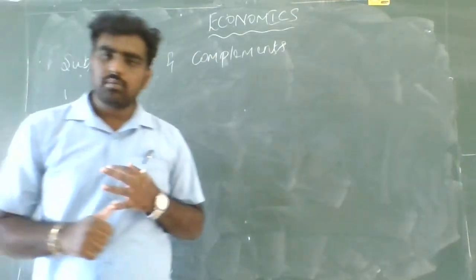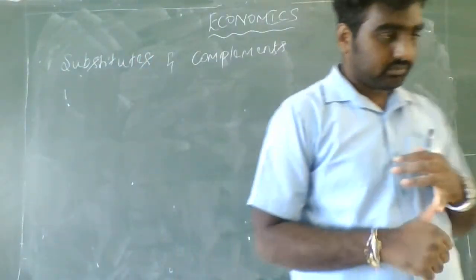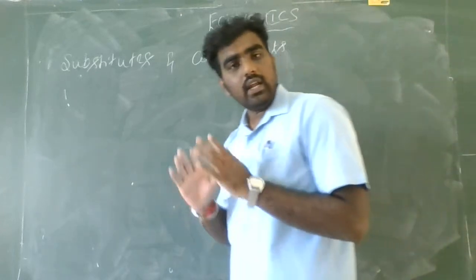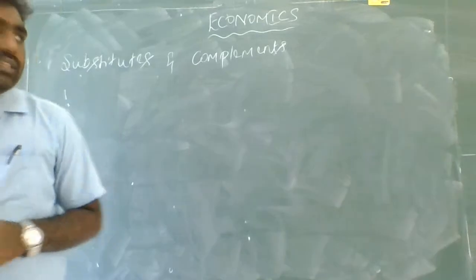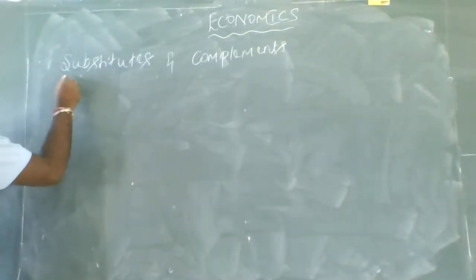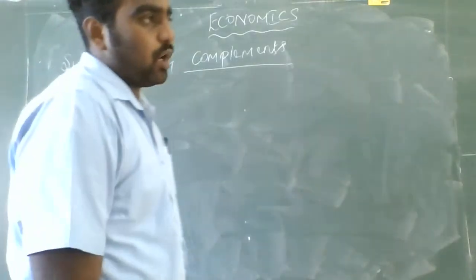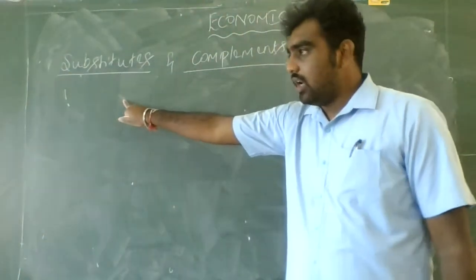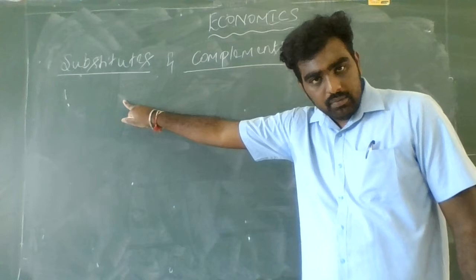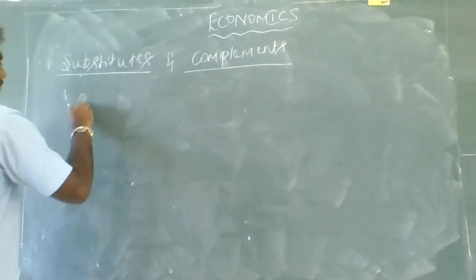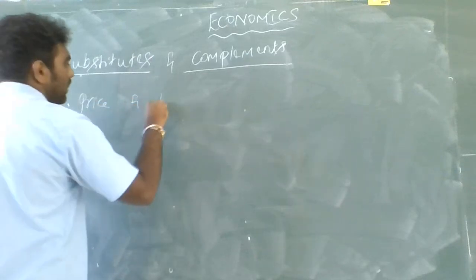In the previous session, we learned what are normal and inferior goods and what is income effect and substitution effect, and also we learned what are given goods. Okay, so in this session, there are some goods known as substitutes and complements. In this scenario, let us take the relationship between price and demand.